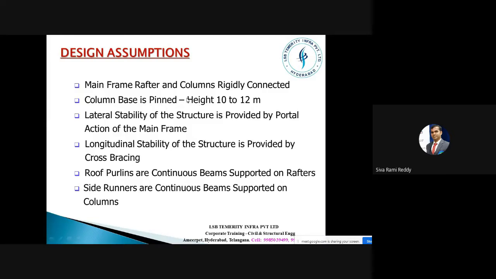When the height of the structure is more than 12 meters, if you just use the pinned connection, then this would be a very lean or slender member, and it will automatically fail during the erection stage itself, not after the structure is constructed. Never think that a structure will collapse or be damaged only after it has been completely erected. It is not like that. There will be n number of occasions during the execution or erection of the structure where it can fail.